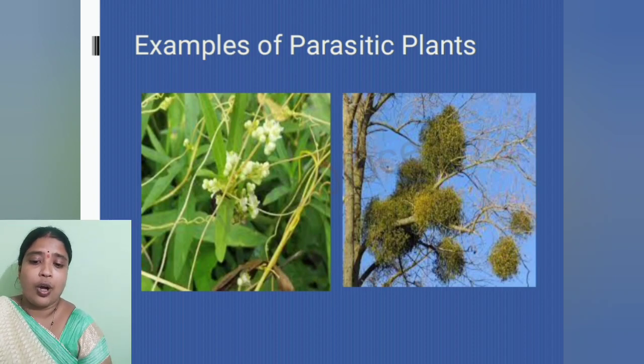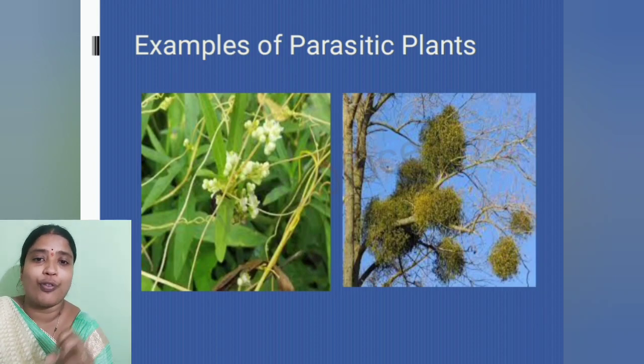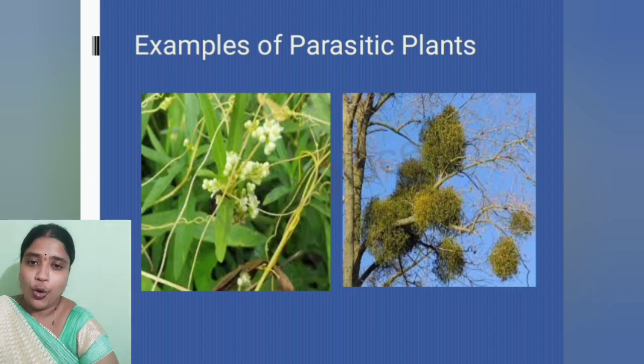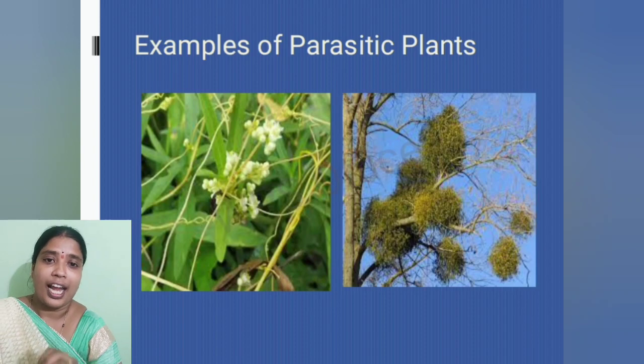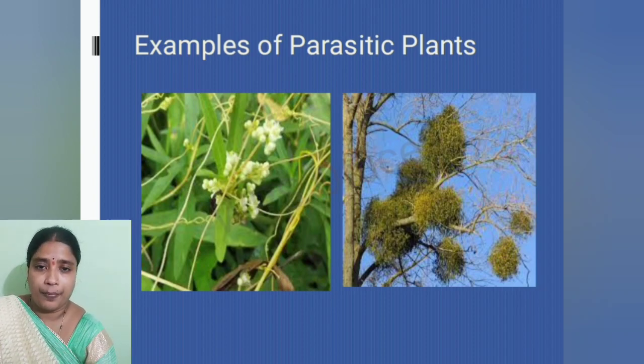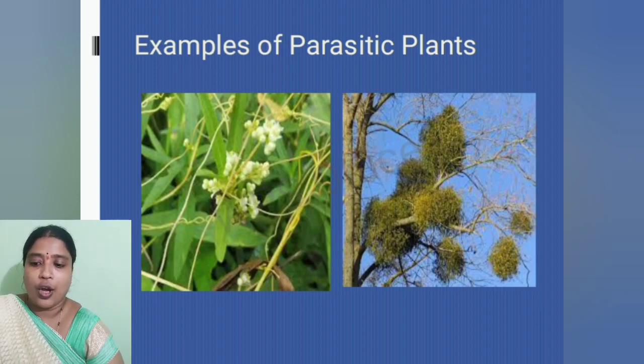Okay, now it has a special structure called haustoria, which pierces into the plant body on which it climbs for absorption of the ready-made food which is prepared already by the host plant. So the host plant has already prepared the ready-made food, and this cuscuta twines around the stem and obtains its food.